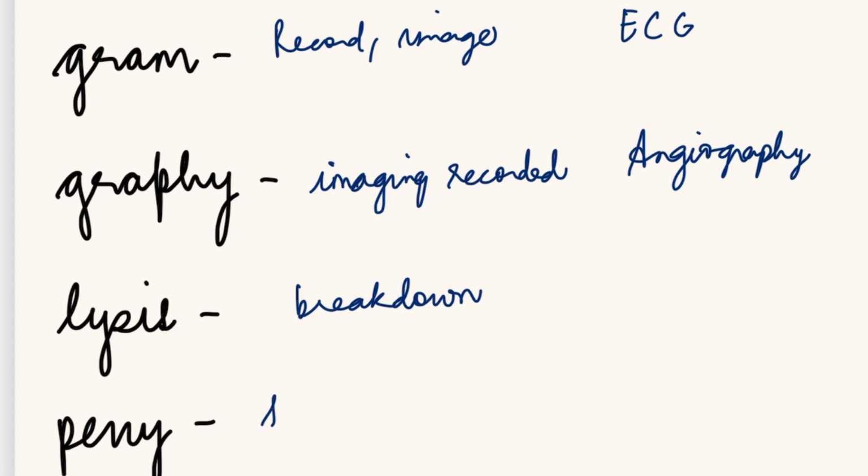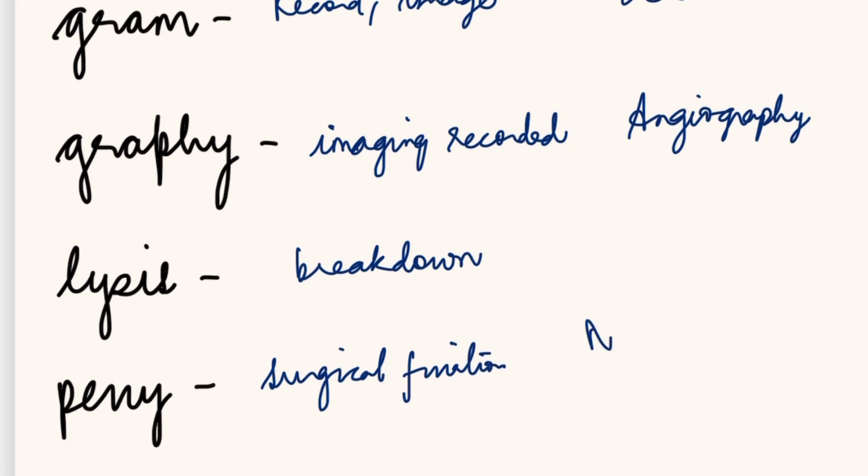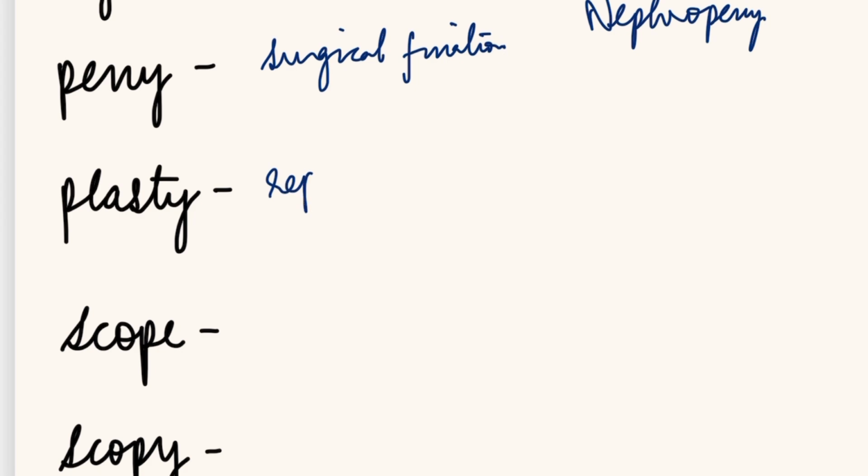Pexy is surgical fixation. For example, nephropexy, fixation of a kidney. Plasty is surgical repair. Rhinoplasty. Rhinoplasty is repair of a nose. Rhino we have discussed above.